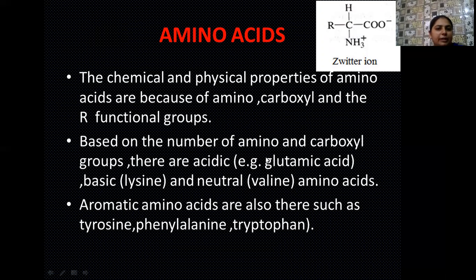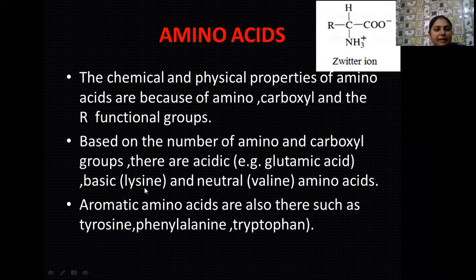Here I have also written an example of each type. If the number of carboxylic groups is more as compared to the amino groups, then it is an acidic amino acid, for example glutamic acid. And if the number of amino groups is more as compared to the carboxylic groups, then it is a basic amino acid.